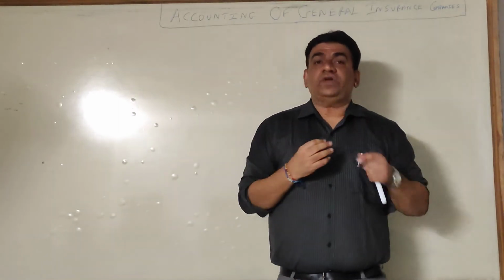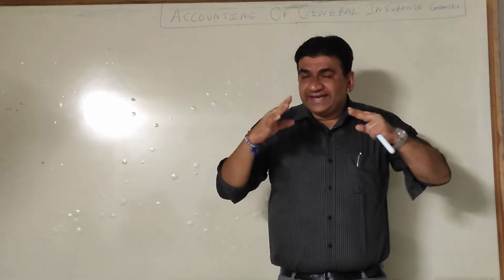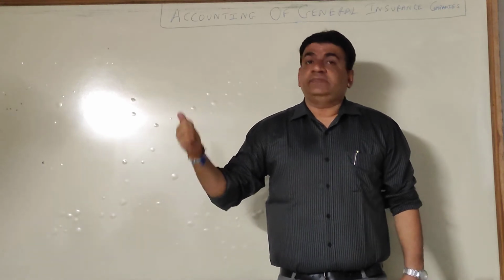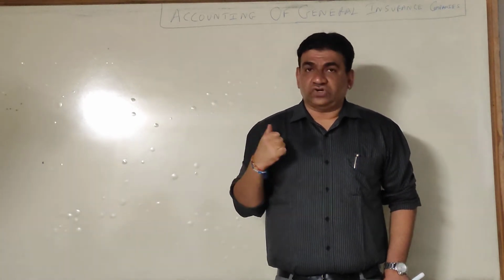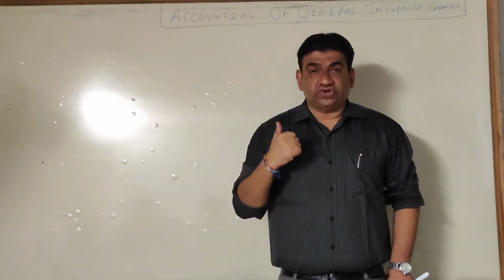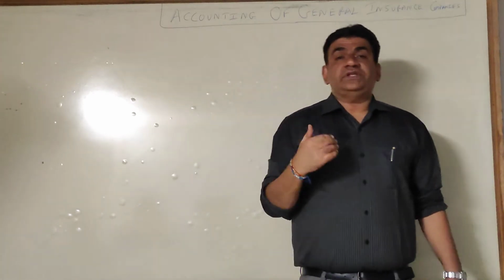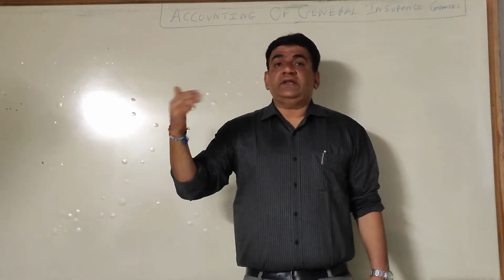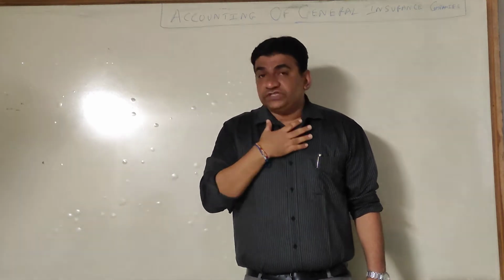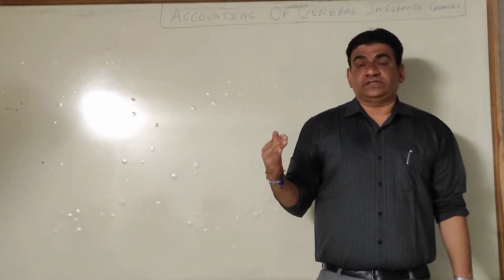Now when I say insurance, there are different types of insurance. Two major classifications of insurance: one is life insurance and the other is general insurance. When I say life, it means the insurance cover taken on human beings. We take out an insurance policy for our own self or for our family members. That is called life insurance.